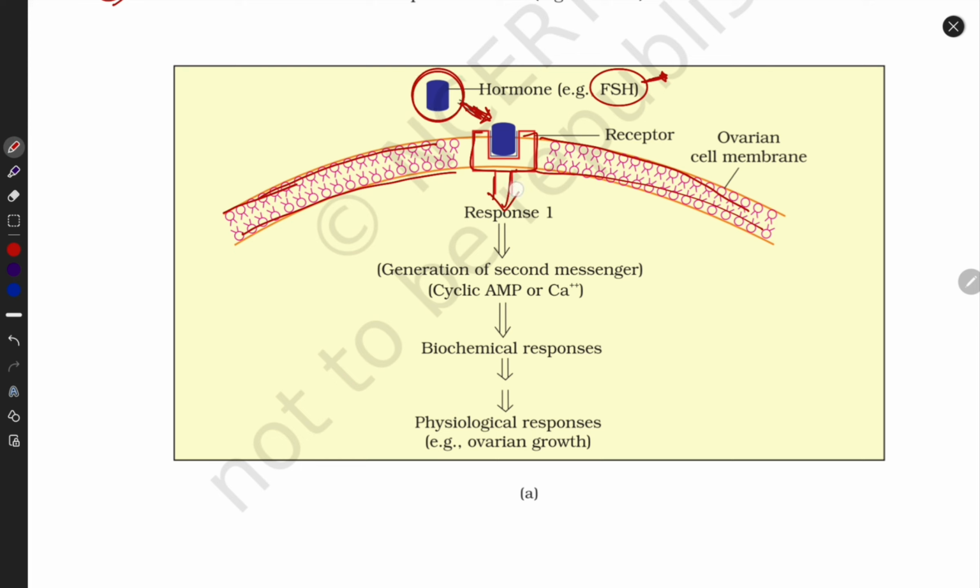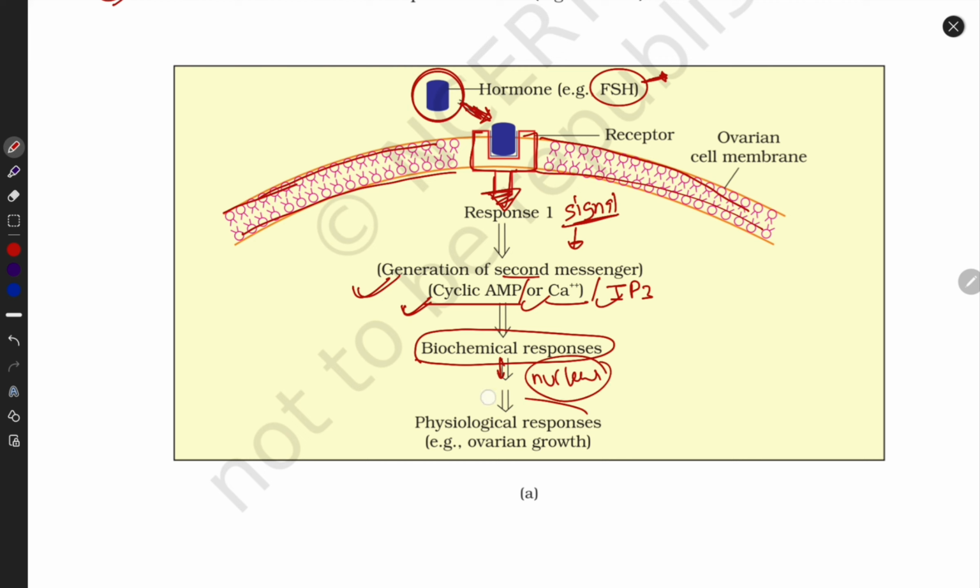The first response is complete and this signaling goes inward. This signal goes inward and is captured by secondary messengers: cyclic AMP, calcium, IP3. Any one can bind. These are secondary messengers. They produce a biochemical response, go toward the nucleus, bind with nuclear DNA, and give a physiological response like ovarian growth. Is it clear? Very clear.